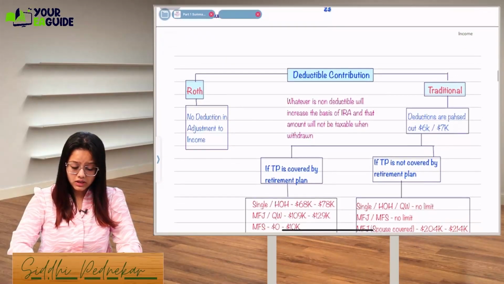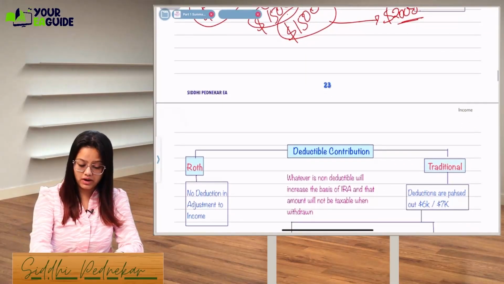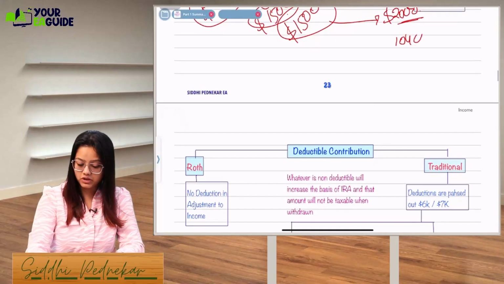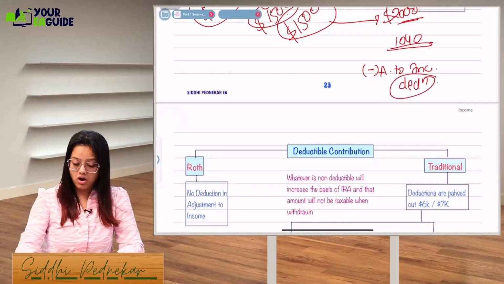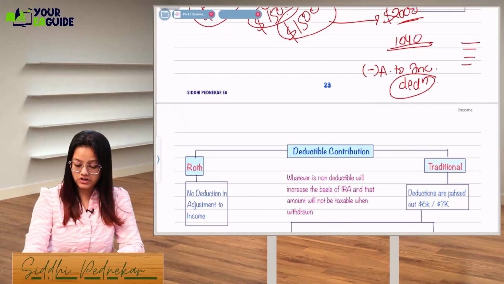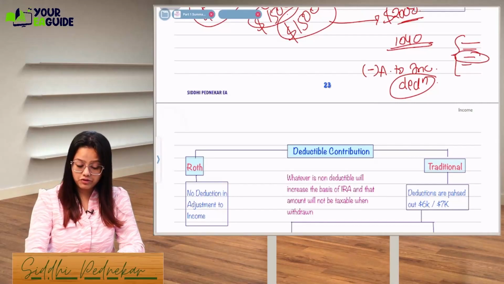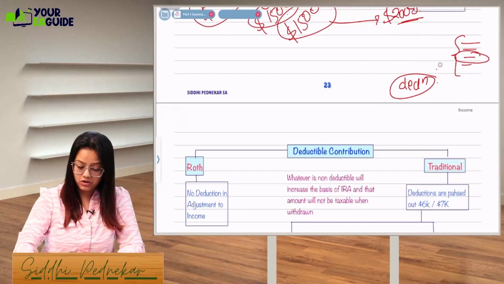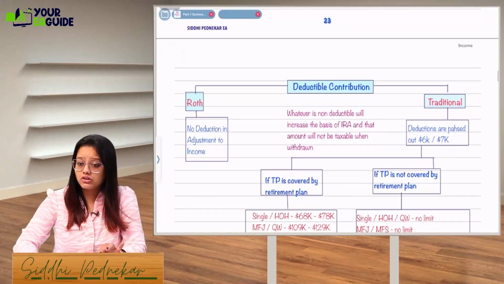Okay. Next is, what is deductible contribution? So see, as I mentioned, in your 1040 formula, you will see that there is adjustment to income. In that adjustment, you can take a deduction of whatever contribution you have made. On the first few lines, there is gross income. In that income, you will mention the distributions. So if you are going to contribute a certain amount in the IRA account, you will have to take out deductions. For that also there is a limit.